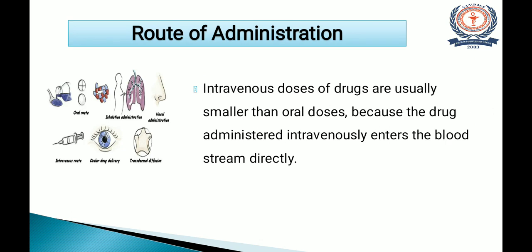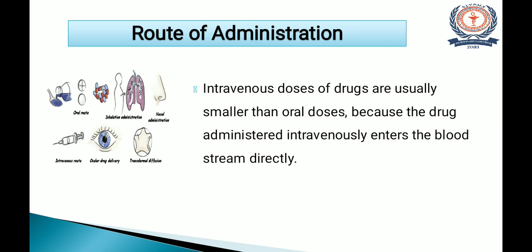In pharmacology, you will learn about different routes of administration. While comparing them, intravenous doses of drugs are usually smaller than oral doses because the drug administered intravenously enters the bloodstream directly.